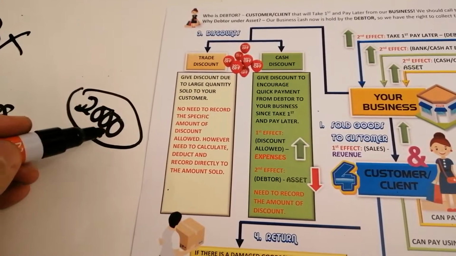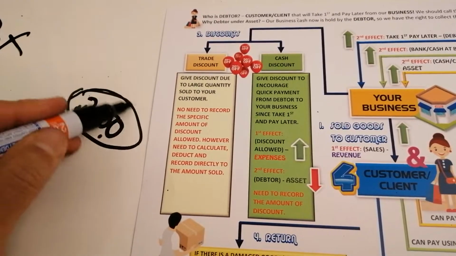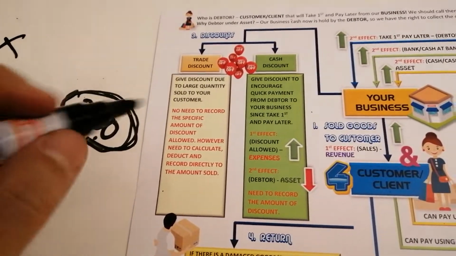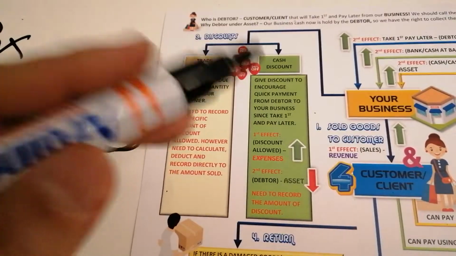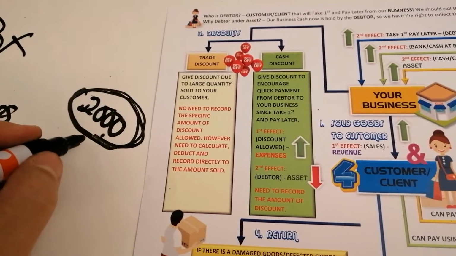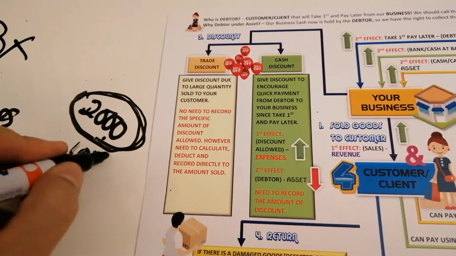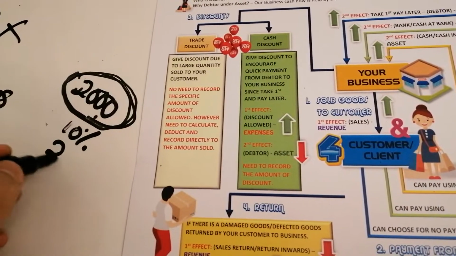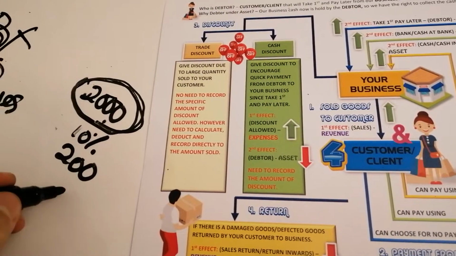Debtor ni ambil dulu, bayar later. So to encourage them to pay this 2,000 quickly, so you provide discount allowed. You provide cash discount, like say 10%. Okay, 10% from 2,000 is 200. So you provide discount 200.